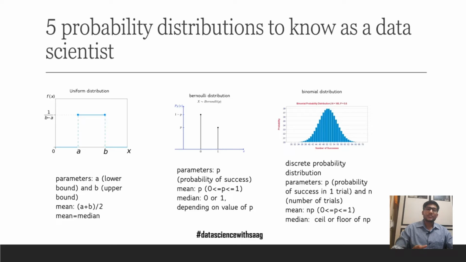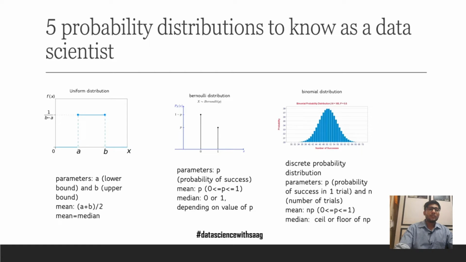Next is the binomial distribution. The binomial distribution is again a discrete probability distribution whose parameters are P, the probability of success, and N, the number of trials. By number of trials, we mean the number of independent experiments that we conduct for a particular task to get the set of outcomes. The mean of a binomial distribution is NP. Again, P, being a probability, is between 0 and 1. The median is either the ceil or floor of NP.